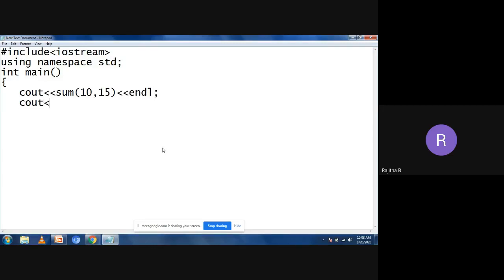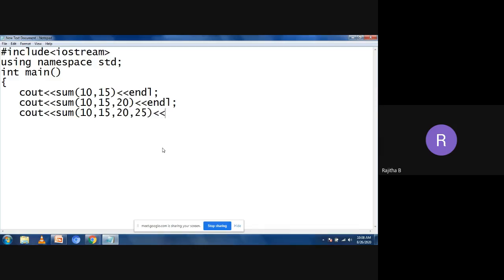Then I want to take one more function, same function, sum, but with different parameters. That is 10, 15, and 20. I want to take this sum endl. I want to take one more function, cout, sum of, then four parameters, 10, 15, 20, and 25.